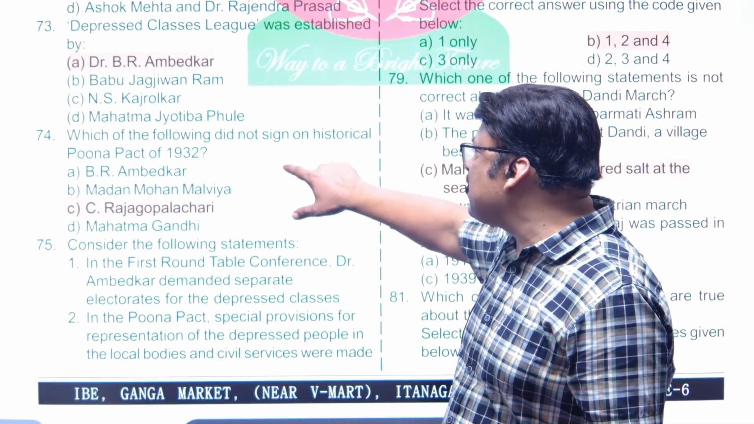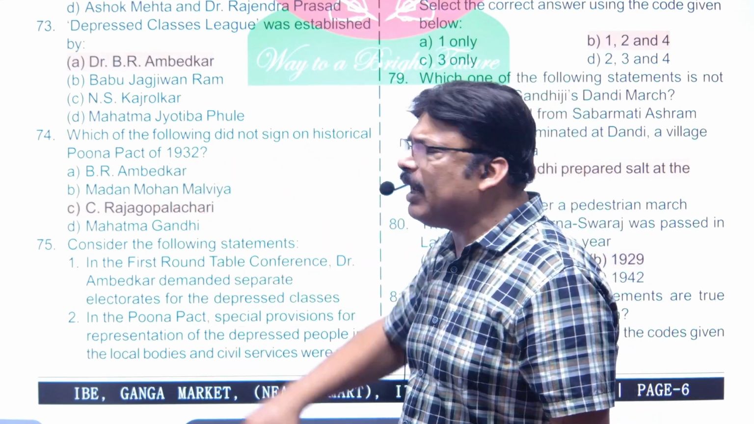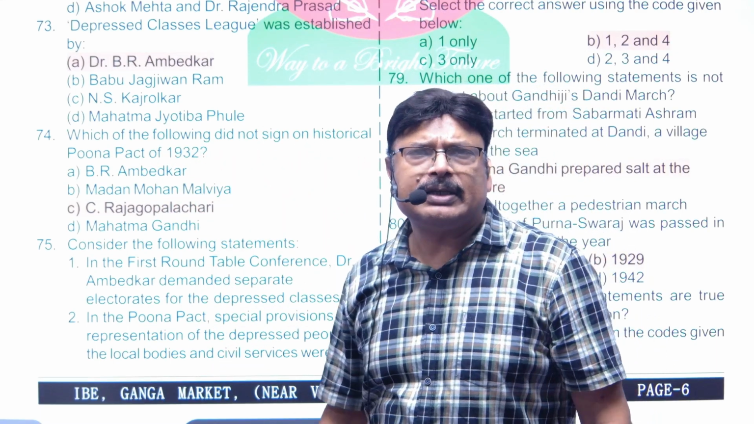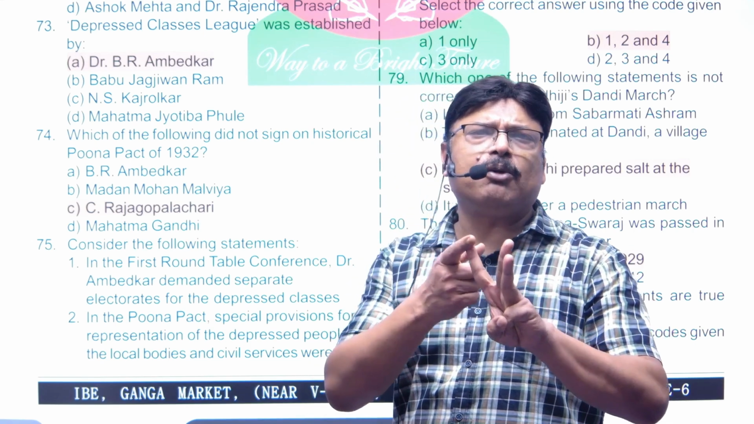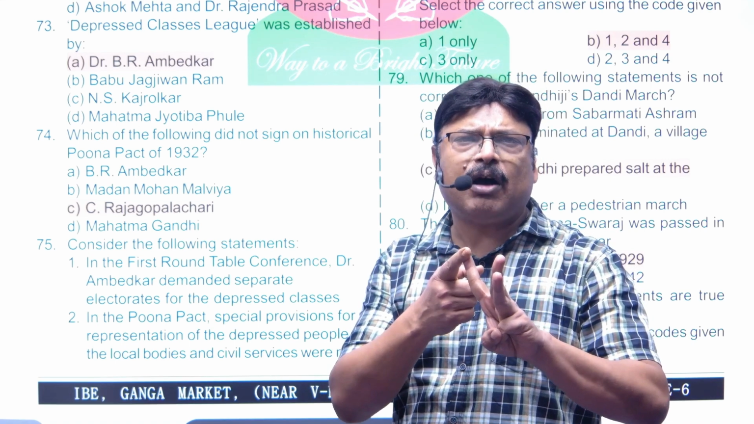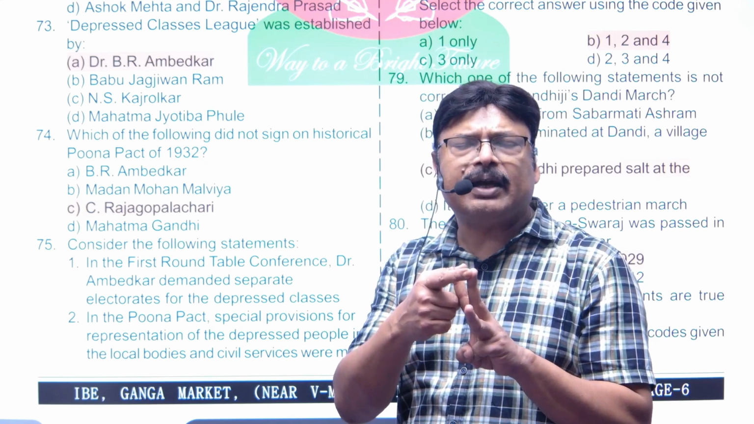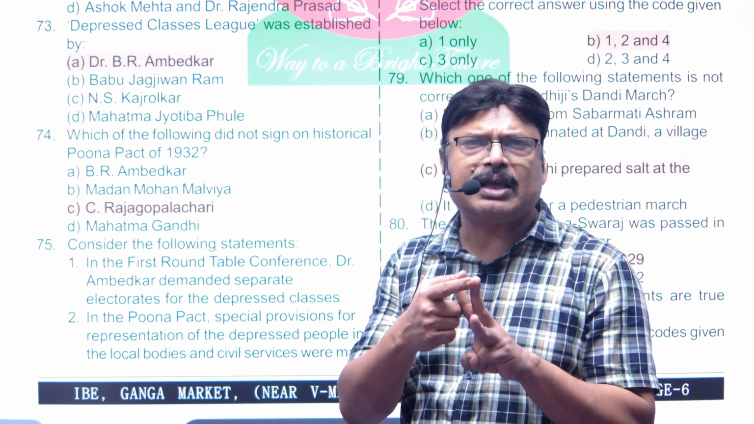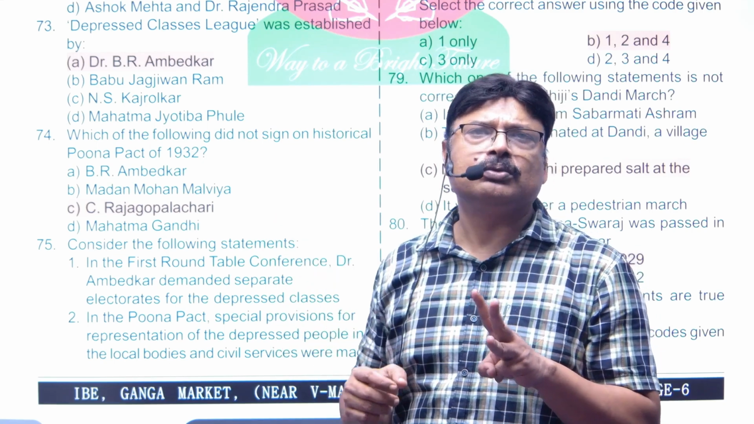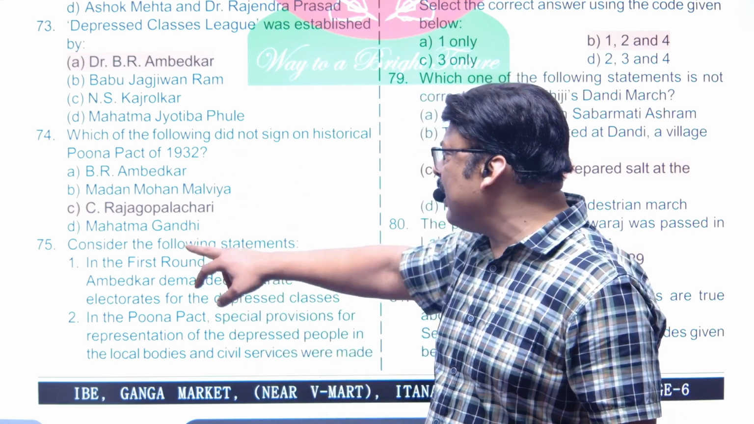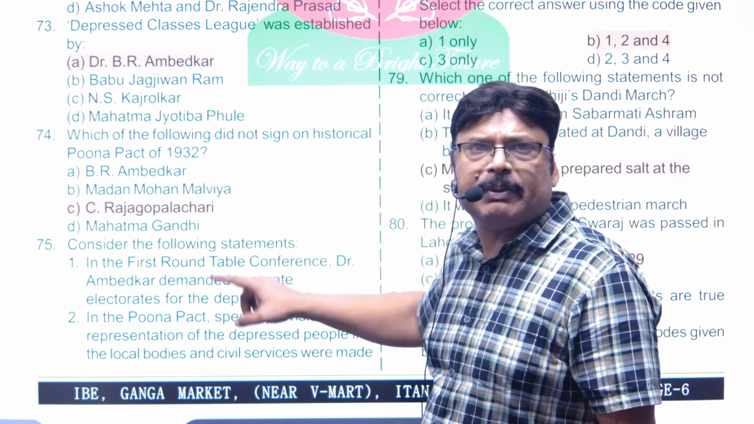Now, question number 74. Which of the following did not sign the historical Pune Pact of 1932? Beautiful question. There were 3 people who had signed it. The first one was Madan Mohan Malviya as the representative of the upper caste Hindus. Second one was B.R. Ambedkar as the representative of the lower caste Hindus. And Mr. Gandhi as the witness of the two. So this is why C. Rajgopalachari was not there. All 3 have signed this pact.